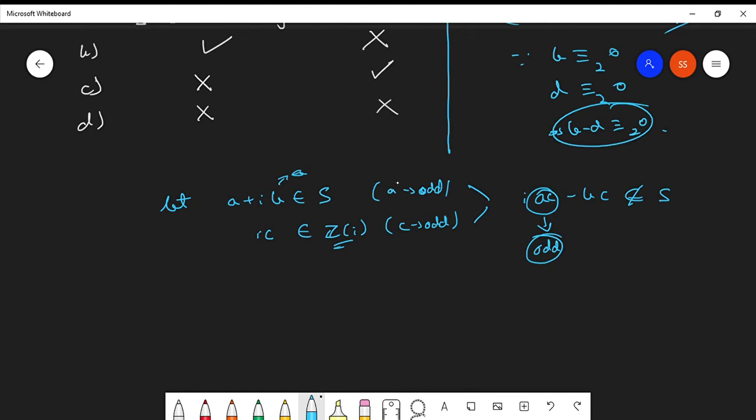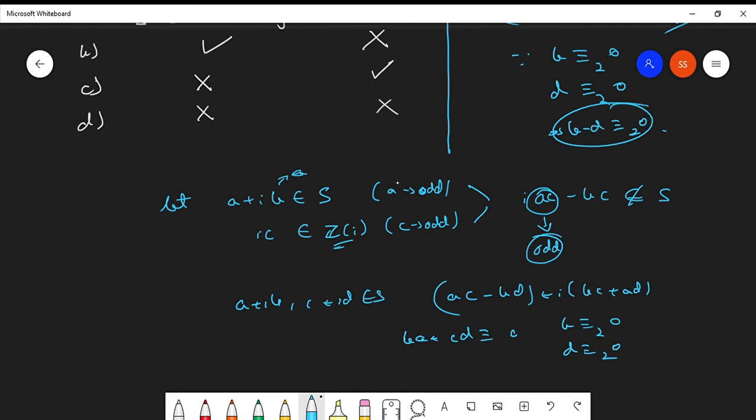What about being a subring? So if a plus ib and c plus id belong to S, what is the product given as? ac minus bd plus i times bc plus ad. Since b is congruent to 0 mod 2 and d is congruent to 0 mod 2, bc plus ad will also be congruent to 0 mod 2, by properties of modulus. That means this will belong to S. Therefore, it will be a subring but not an ideal. So option B is correct.